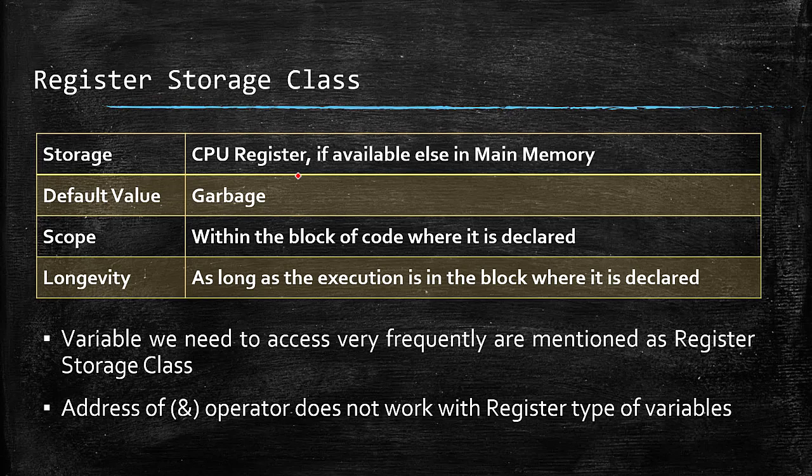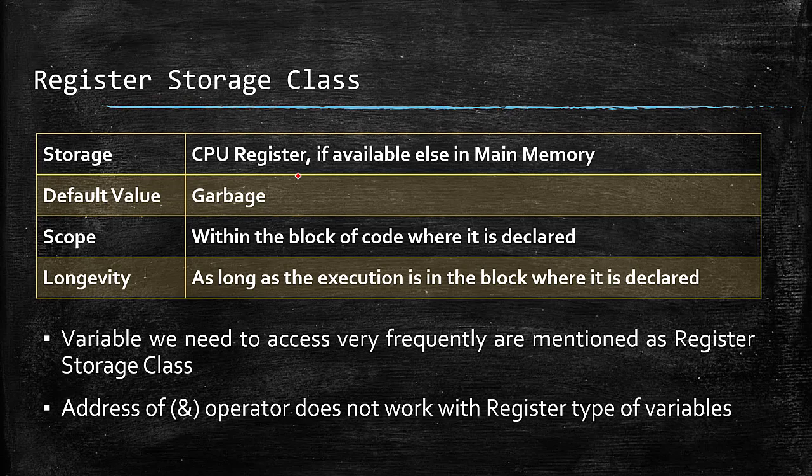Now, as the register storage class variables are stored in the CPU register, the address of operator does not work with a variable of register type, because the address of operator can give the address in the main memory. Now, what about the default value? Default value will be the same as the automatic storage class. It will be a garbage value.